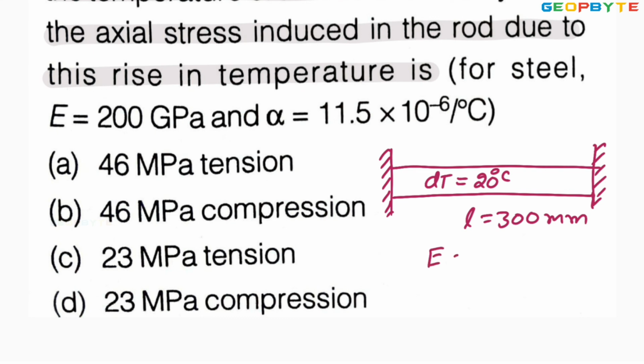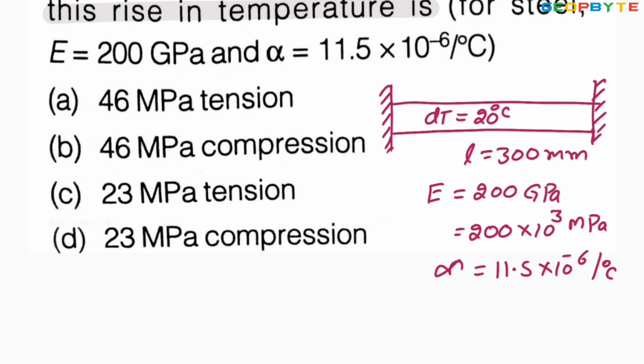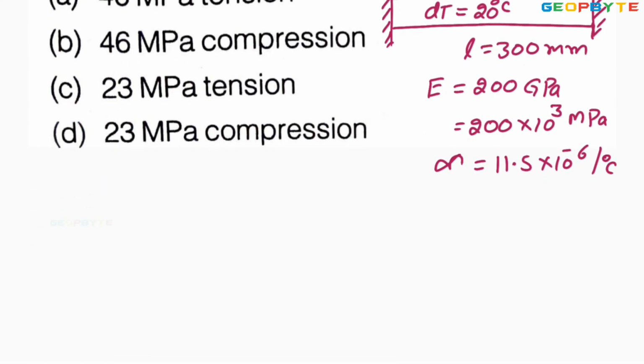For that, Young's modulus of the material given 200 gigapascal can also be written as 200 into 10 power 3 megapascal. And the coefficient of linear expansion 11.5 into 10 raised to minus 6 per degree centigrade. You are asked to find the thermal stress.